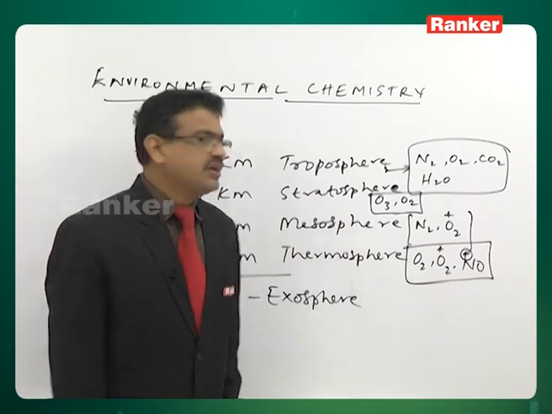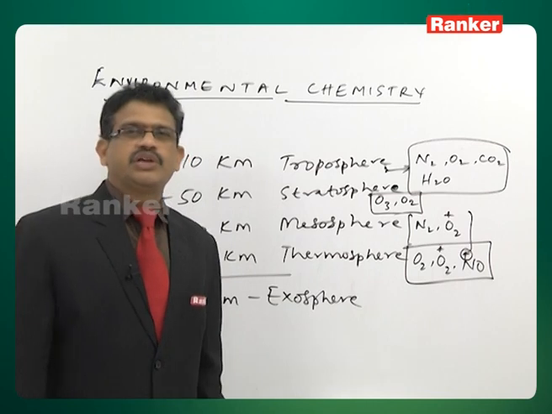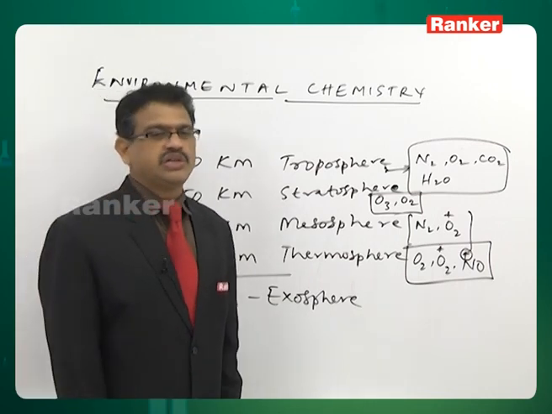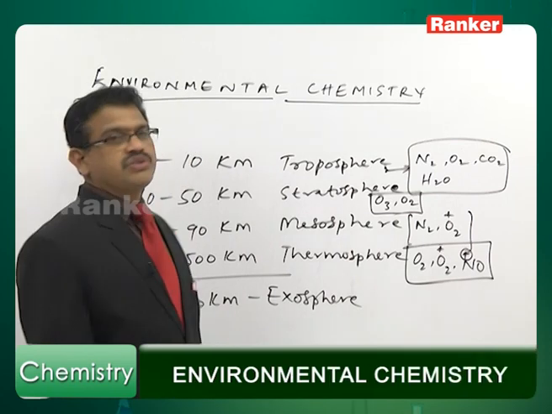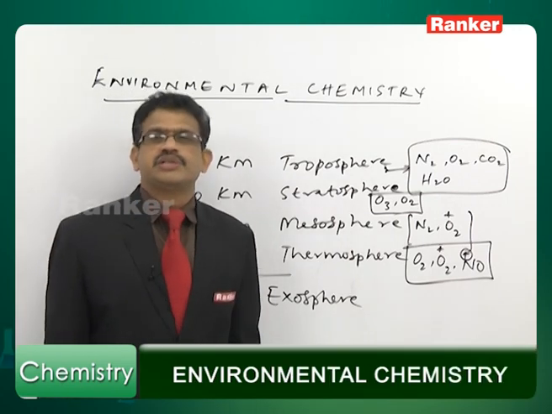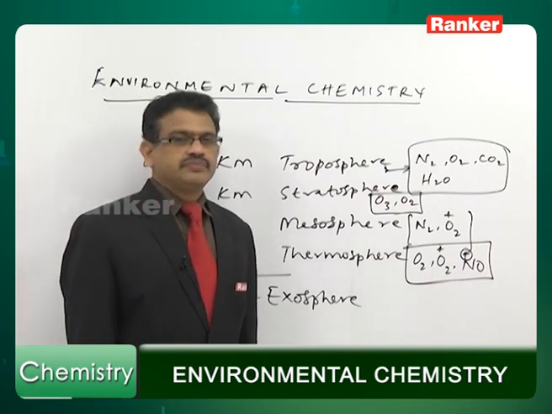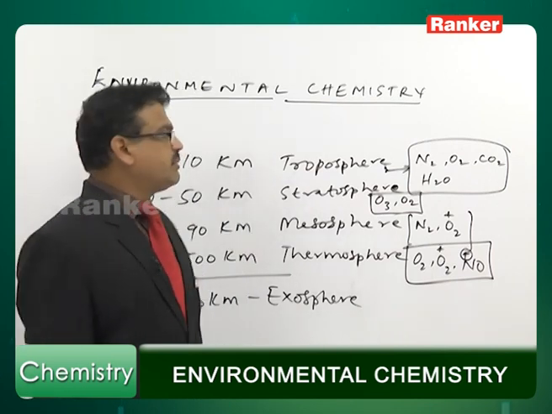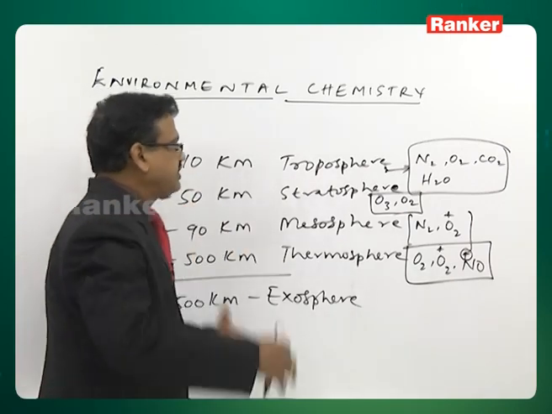If the question is given again with 4 options, troposphere, stratosphere, mesosphere, thermosphere, you can go for the option where ozone is present, obviously that is 10 to 50 kilometers, that is nothing but stratosphere. So we can go for the option stratosphere for this question here. Okay, now coming to some more detailed discussion about each and every atmospheric region.